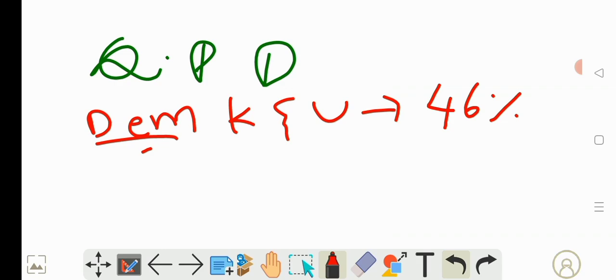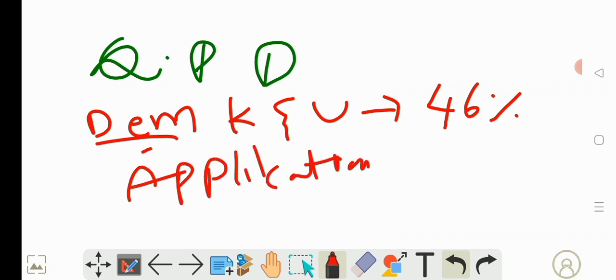Okay. After that, application of knowledge. So in application, you will have application of knowledge and concepts, 22%, and then you will have formulas, analyzing, evaluating, and create, 32%.